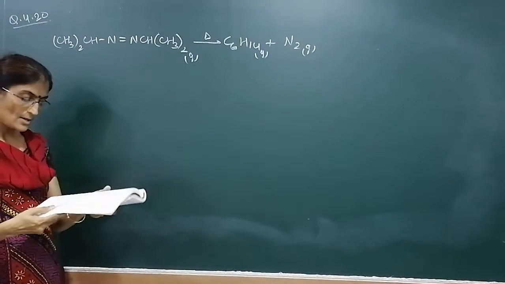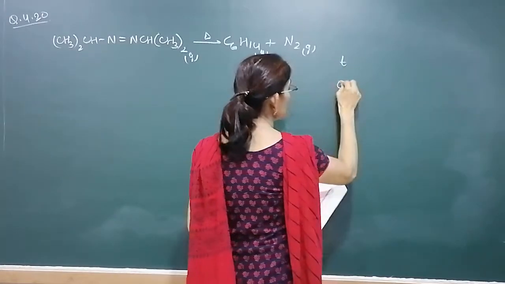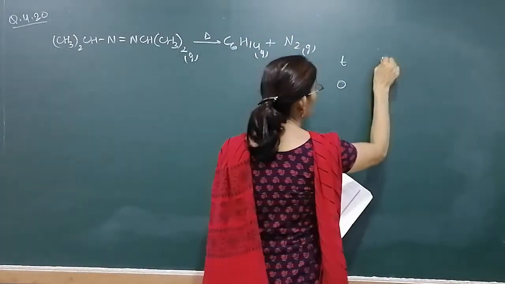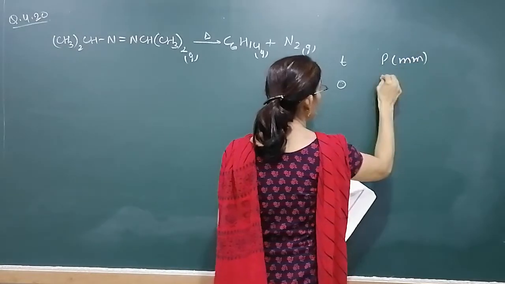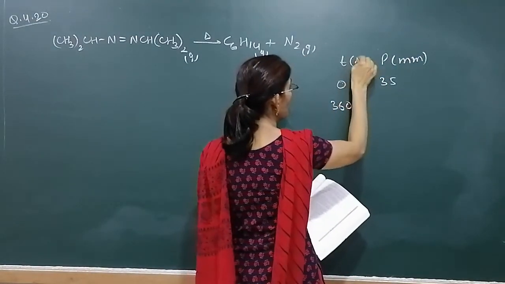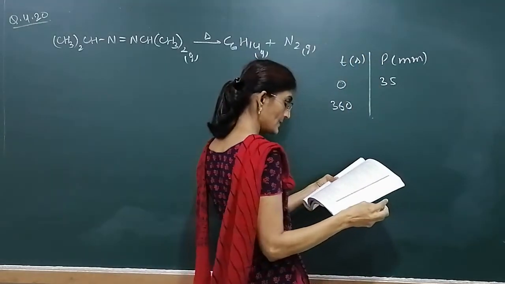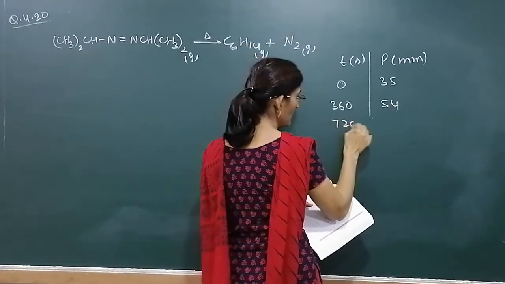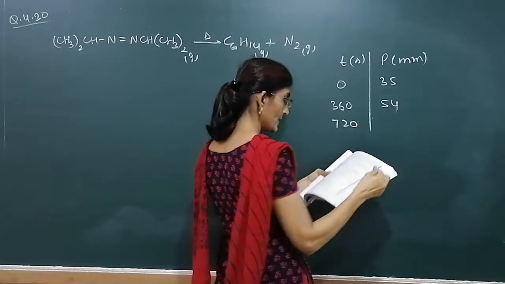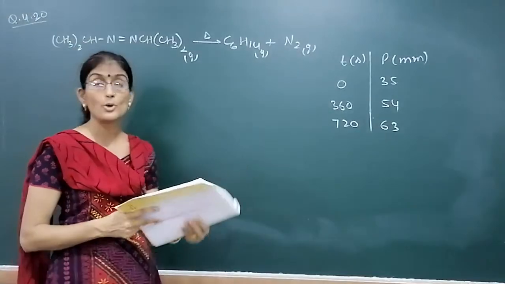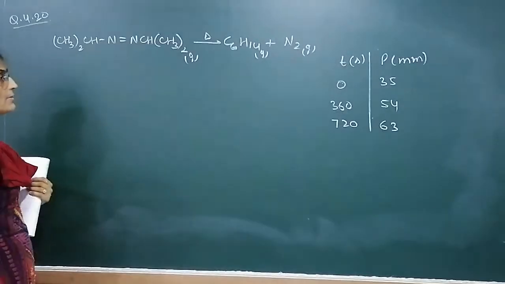Now one table is given. At time 0, the pressure is given as 35 in mm of mercury. At time 360 seconds, the pressure is given as 54. At 720 seconds it is given as 63. The question is to calculate the rate constant. K we have to determine.